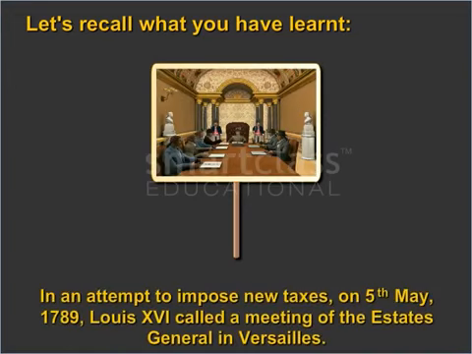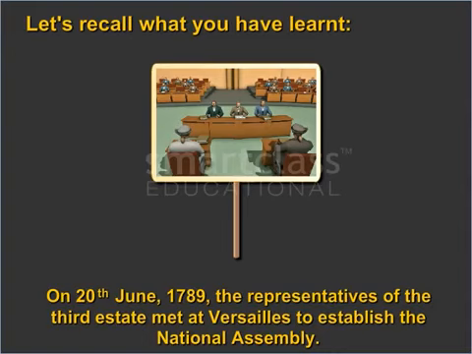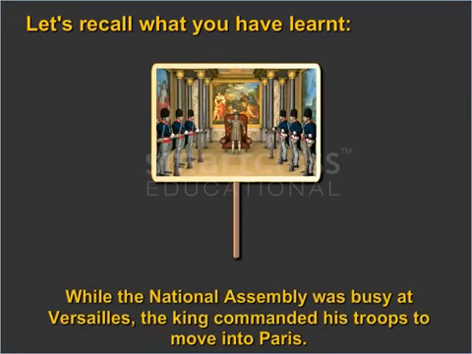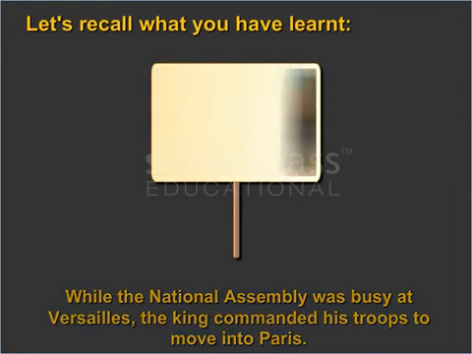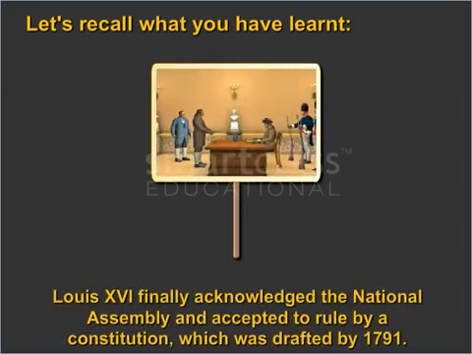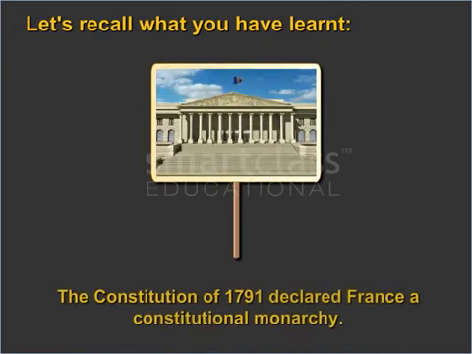In an attempt to impose new taxes, on the 5th of May 1789, Louis XVI called a meeting of the States General in Versailles. On the 20th of June 1789, the representatives of the Third Estate met at Versailles to establish the National Assembly. While the National Assembly was busy at Versailles, the king commanded his troops to move into Paris. In response to this, people of France stormed and destroyed the fortress prison Bastille on the 14th of July 1789. Louis XVI finally acknowledged the National Assembly and accepted to rule by a constitution, which was drafted by 1791. The Constitution of 1791 declared France a constitutional monarchy.